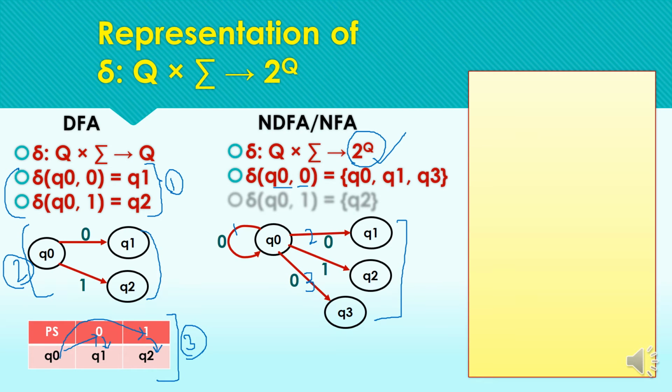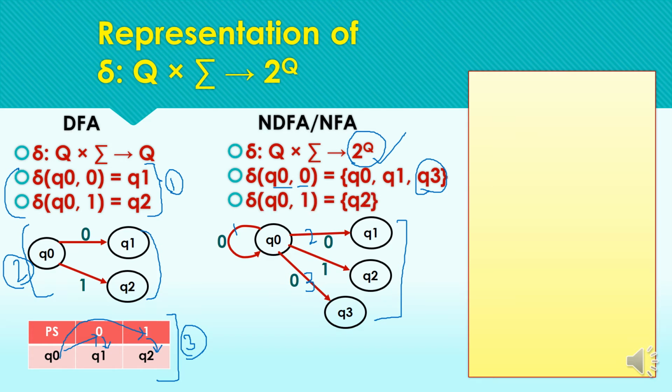So from the initial state Q0 for input symbol 0, we get a set including Q0 for the first transition, Q1 for the second transition of 0 and Q3 for the third transition of 0. And in case of NFA, we have to write the resulting states in the form of a set, enclosed in curly braces.